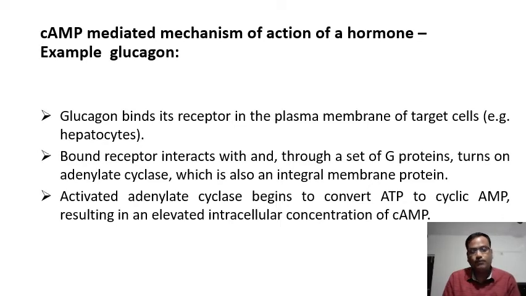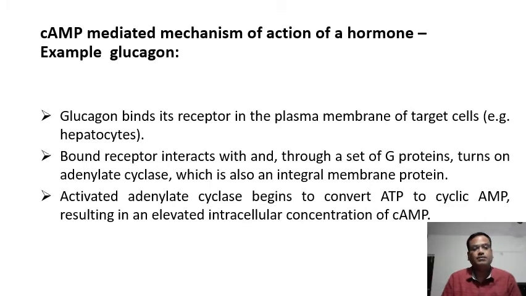Now, what is the function of glucagon hormone? Glucagon hormone's function is to break down glycogen which is stored in the liver and convert it into glucose and release it into the bloodstream so that the glucose level in the blood is maintained at a constant level.